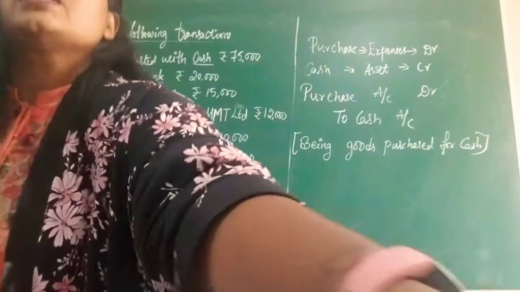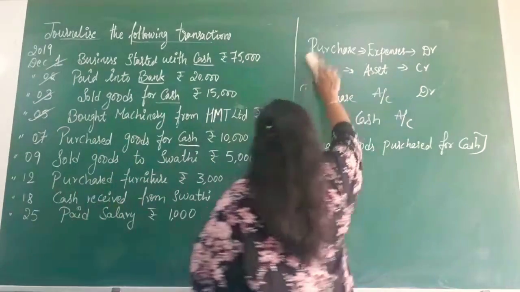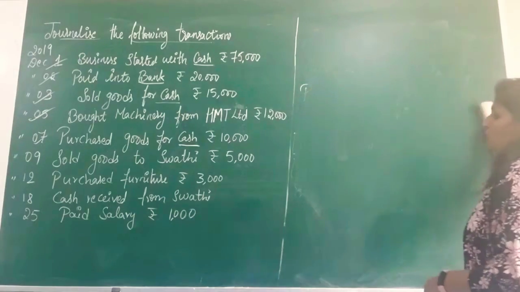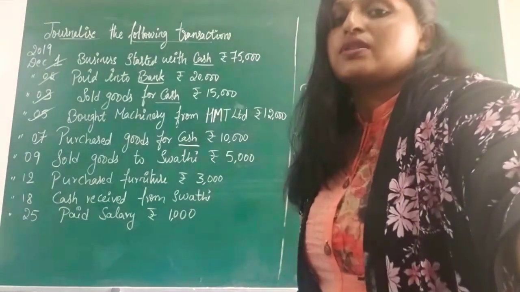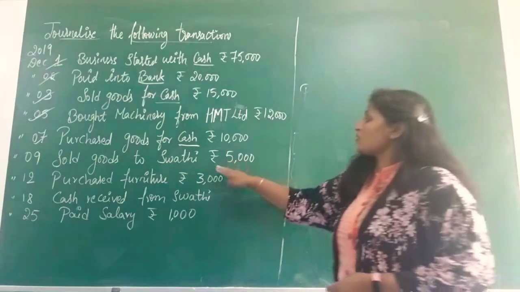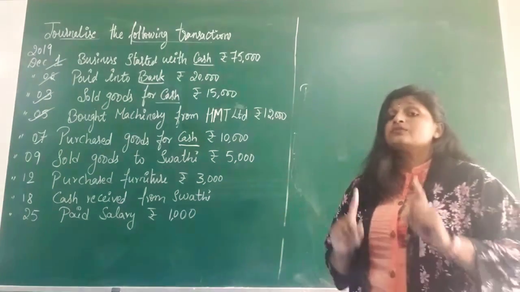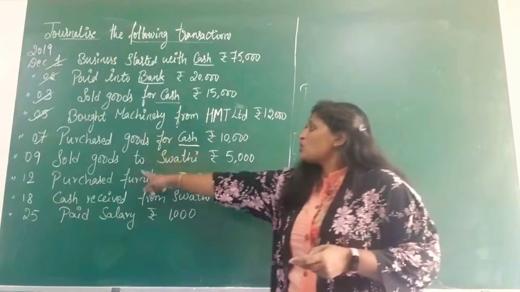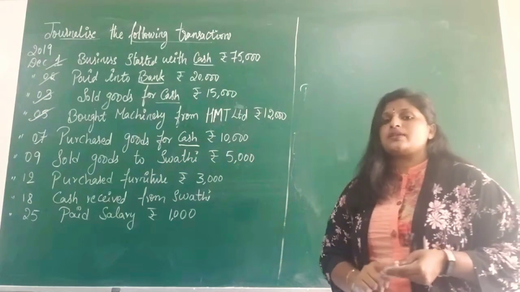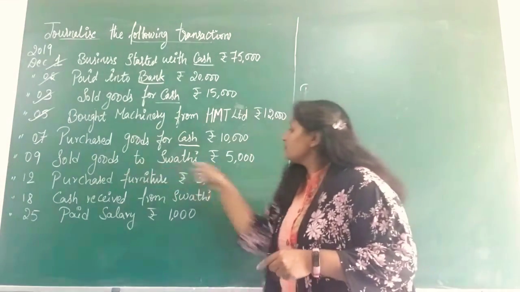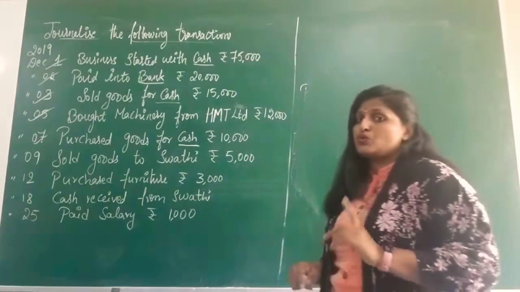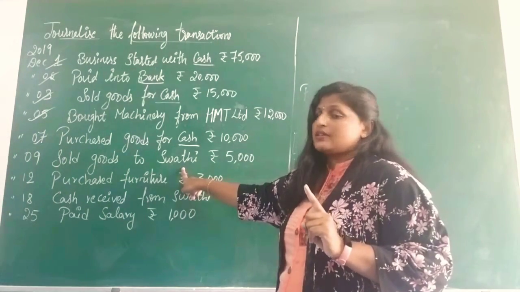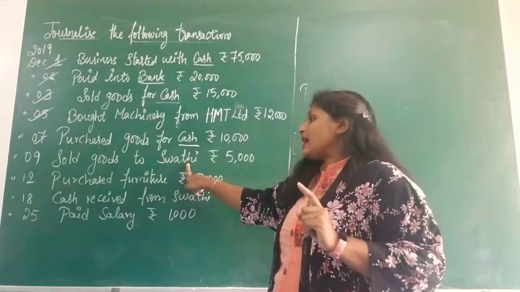Next, moving on to the next entry, that is on the date 9th December. Sold goods to Swati rupees 5,000. First thing, it is a cash transaction or credit transaction. Identify from this. Anywhere in the transaction have they mentioned cash? No. But they have given the name of a person. Is it right? So this is a credit transaction.